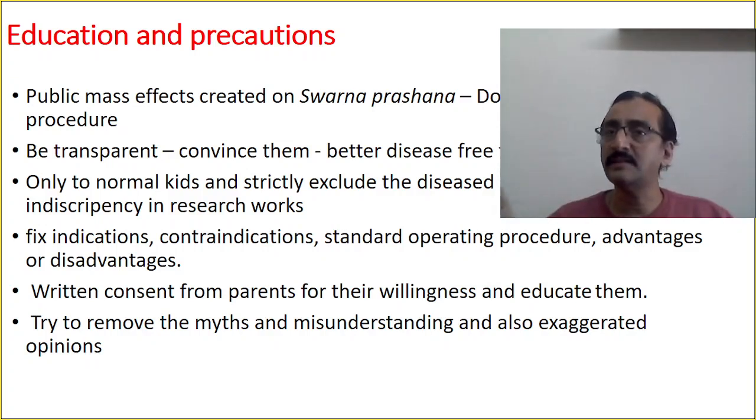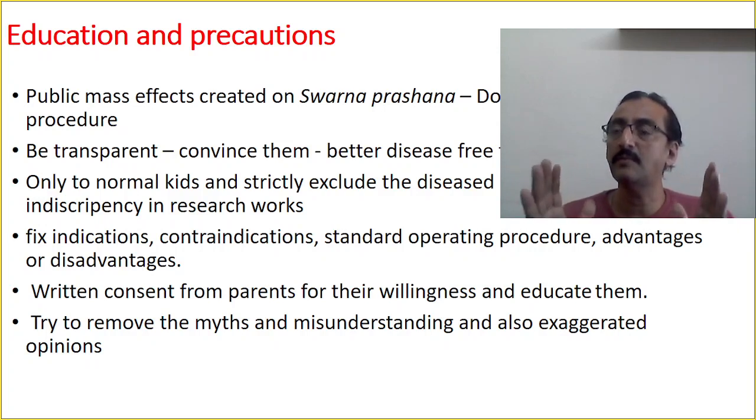Then fix the indications, contraindications, standard operating procedure, and advantages and disadvantages. Standard operating procedure is important. Nowadays, everybody is preparing Swarna Prashanna according to their own convenience, own method. No, fix a standard operating procedure for this. It has to be prepared like this only. Then make the list of advantages, make the list of disadvantages, make the list of contraindications, and make the list of indications. It should not be randomly practiced. ऐसा नहीं है कि सबको जो है एक ही जैसे. It's impossible. So therefore, I am telling it is better to give this Swarna Prashanna for only normal kids. At the time of the birth, बच्चा normal था. उसी बच्चों को आप जो है दे.